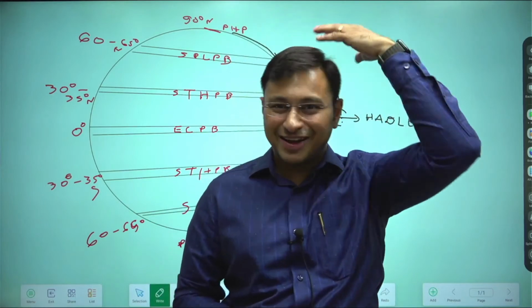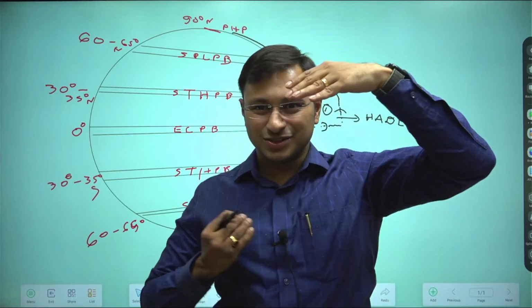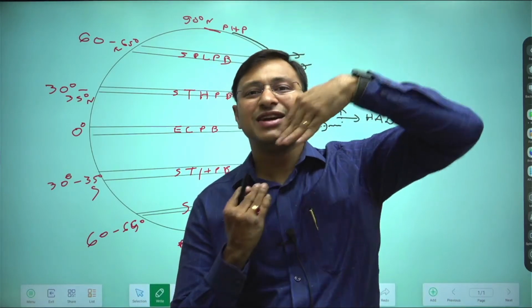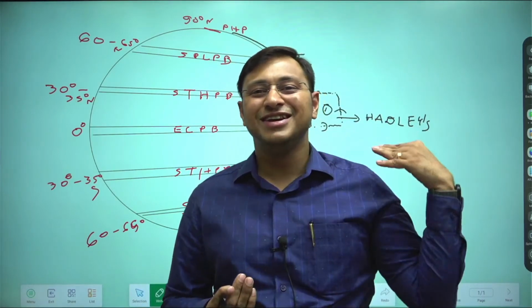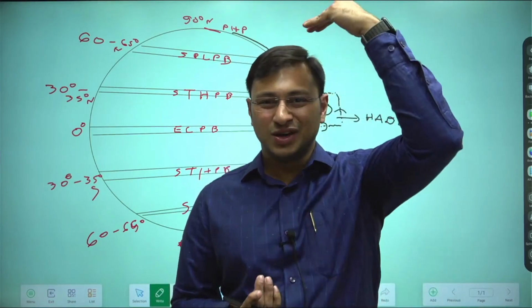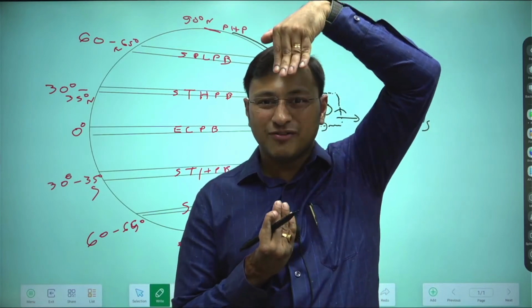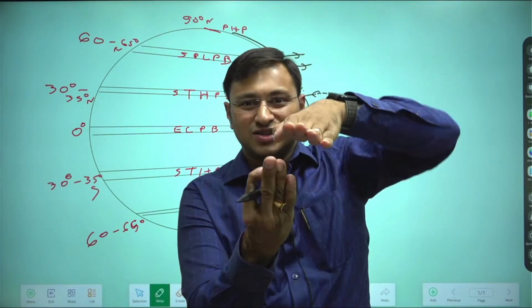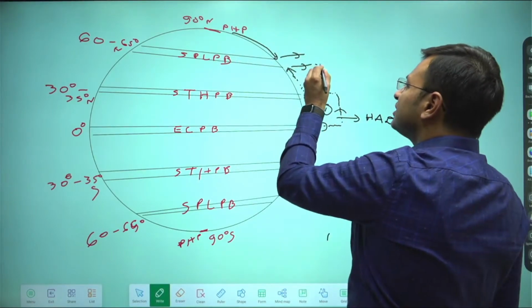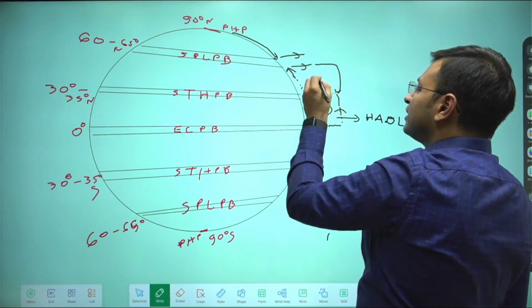Let's assume my hair as the poles, my chest as the subtropical high pressure belt, and my neck to be the subpolar low pressure belt at around 60 to 65 degrees. So you have this air coming from above, coming from below, and the air is forced to rise like this. Because of this, you have another two cells meeting and completing over here.